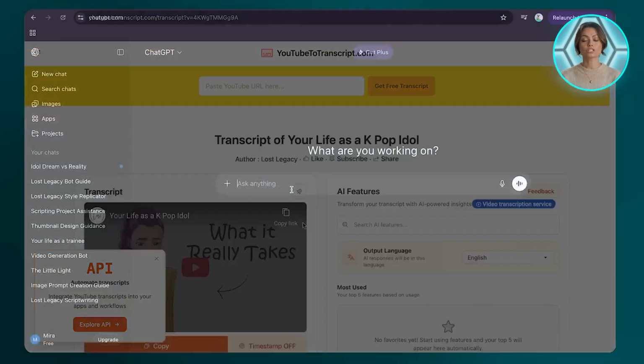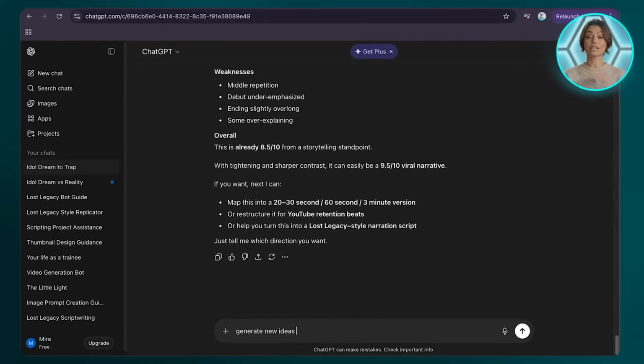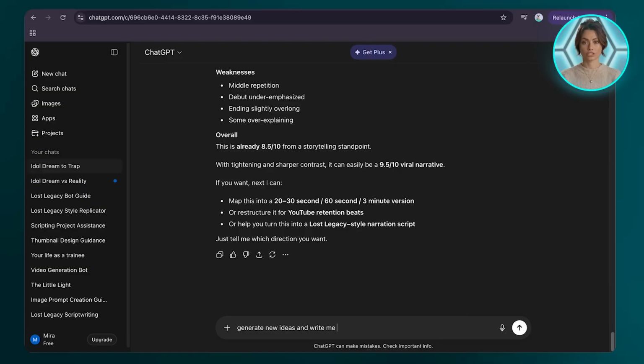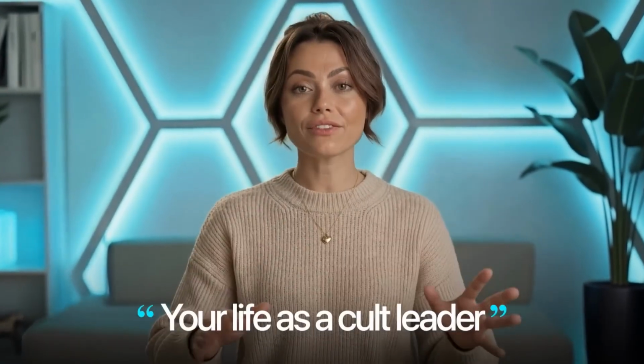full transcript. Once you have those scripts, copy and paste them into a brand new ChatGPT conversation. This part is important. You want to start with a clean chat, so the model only learns from this specific style. Now tell it to analyze the structure, pacing, and storytelling flow of the scripts. This is how we use AI to write our own story scripts. It understands how long each story should be, how scenes transition, and how the stories are paced. From here, you can ask it to generate new story ideas, write short scripts, or even suggest video titles that match this exact format. For this video, the story we're creating is about your life as a cult leader.